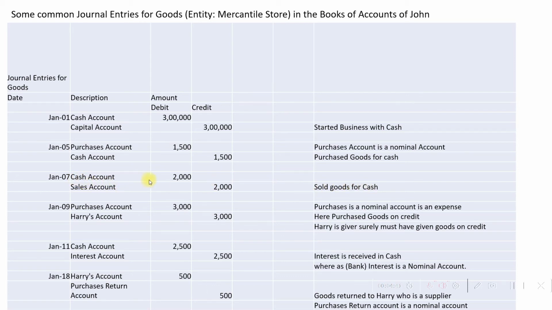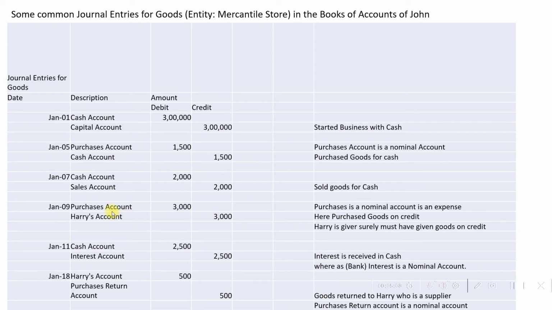That is, cash account is debited for rupees 2,000 and sales account is credited for rupees 2,000, which means sold goods for cash. On 9th of January, there is a debit entry in purchases account for rupees 3,000, and then there is a credit entry in Harry's account for rupees 3,000. What does that mean?